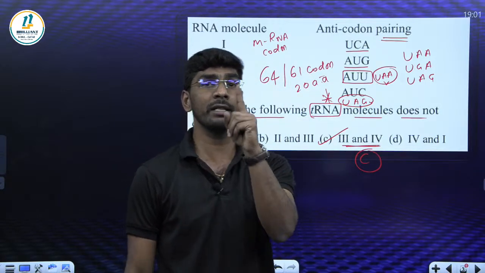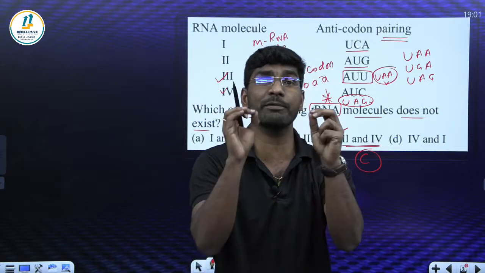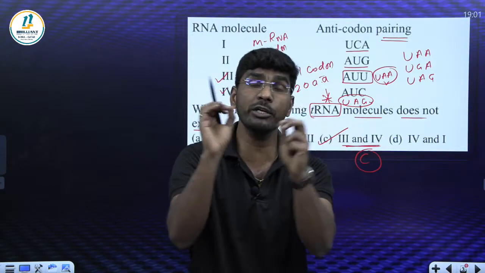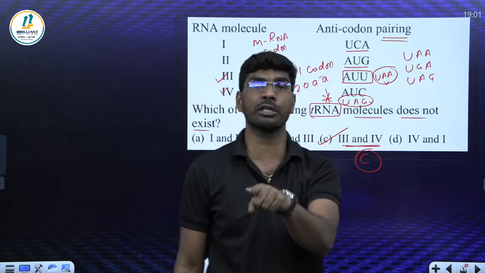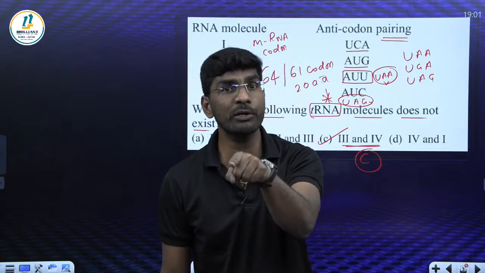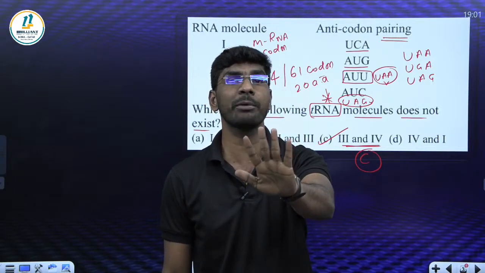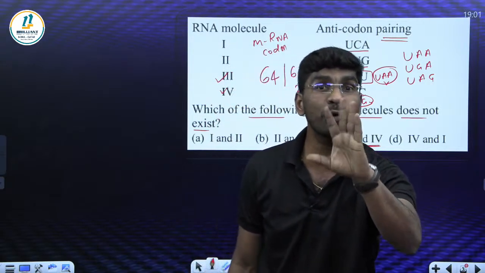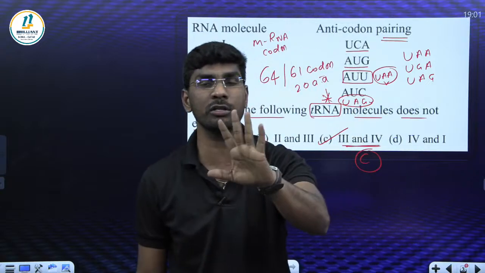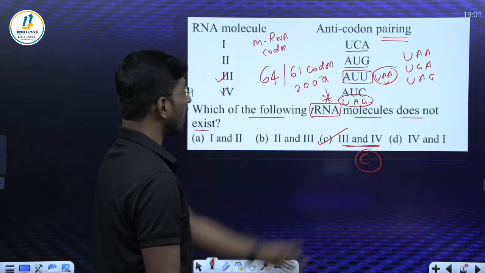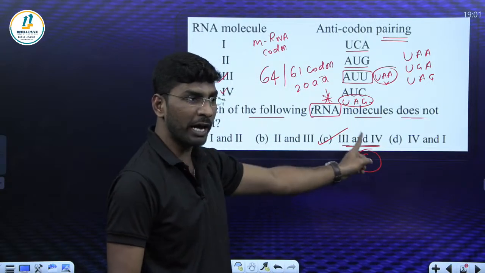Remember, students, in molecular basis of inheritance, you should practice this type of question. How many total codons? 64 total codons, out of which 61 codons code for all 20 amino acids. 3 codons are stop codons. So the first question's answer is option C, 3 and 4.